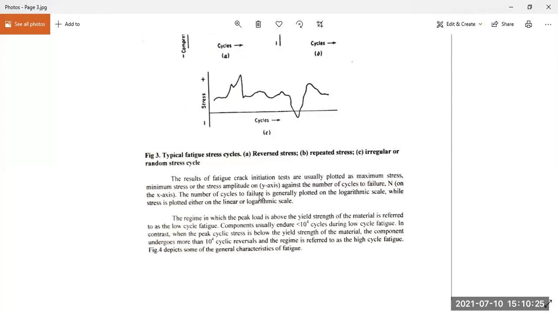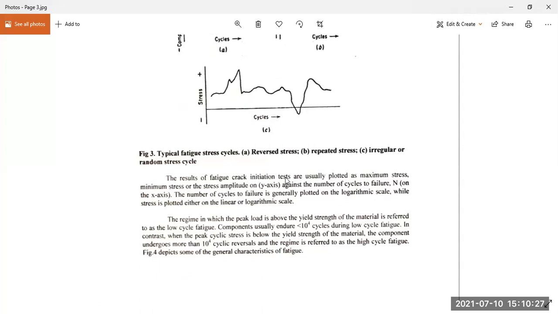Now, the results of a fatigue crack initiation test are usually plotted as maximum, minimum, and stress amplitude on the y-axis against the number of cycles to failure N. The number of cycles to failure is generally plotted on a logarithmic scale, while stress is plotted on either a linear or logarithmic scale itself.